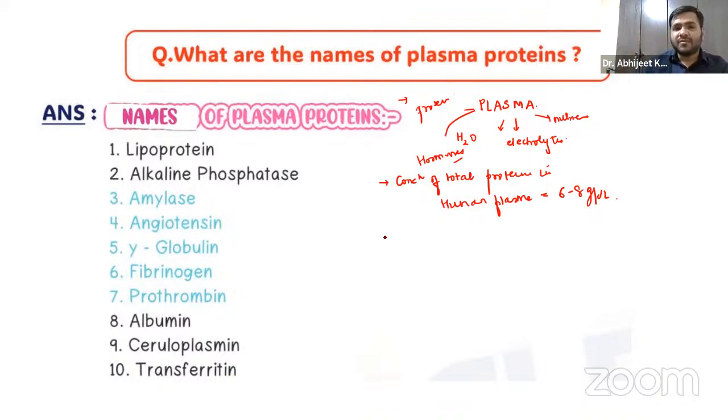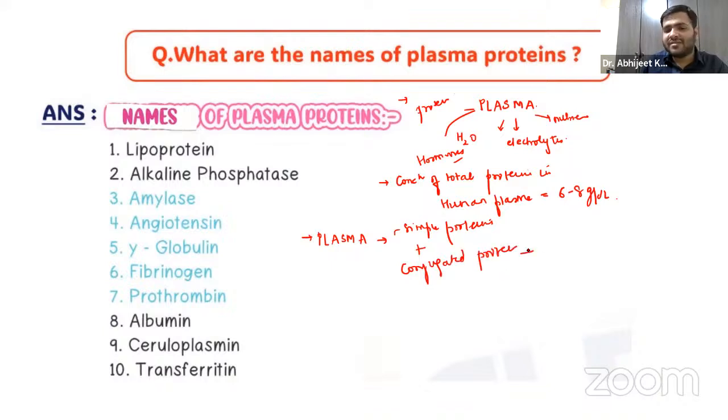Now, whenever we say plasma proteins, you should know that the proteins of the plasma are a complex mixture. They do not contain only simple proteins; they also have some conjugated proteins, which we have already discussed. For example, glycoproteins.